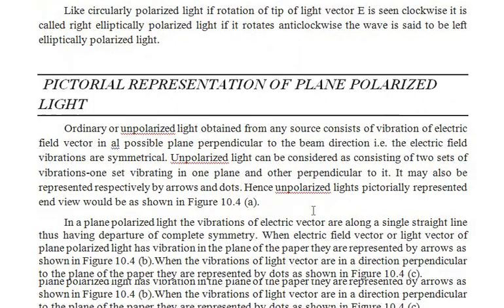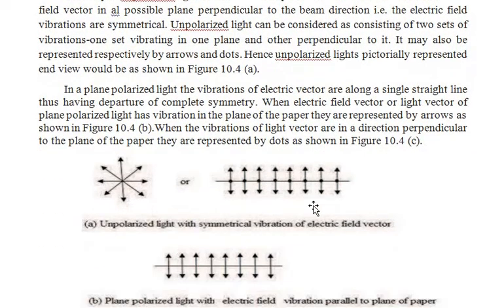Then we are going to see that unpolar light is represented by arrows in different directions, whereas polar light consists of two types of vibrations: parallel to the plane of the paper, and perpendicular, represented by dots. These dots are called perpendicular, whereas the parallel with respect to the plane of the paper is represented by an arrow. So this is the unpolar light, because it consists of two types of vibrations.